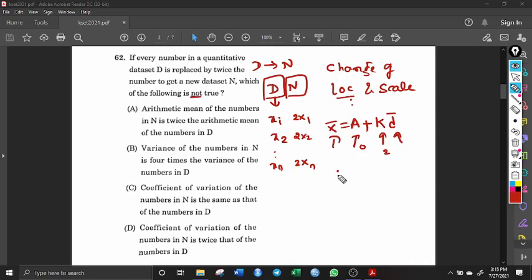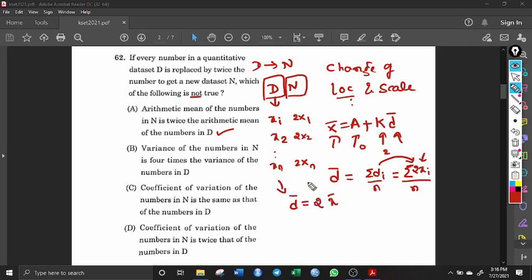So what do you mean by d bar? D bar equals summation of di by n. Okay, this is equal to summation of 2 xi divided by n. These new data have been obtained by multiplying the old data by 2. Now this 2 is a constant, so I will take it outside: d bar equals 2 times summation of xi by n, that is nothing but 2 x bar. Okay, therefore this first statement is true because this is the arithmetic mean of the numbers in the new set.